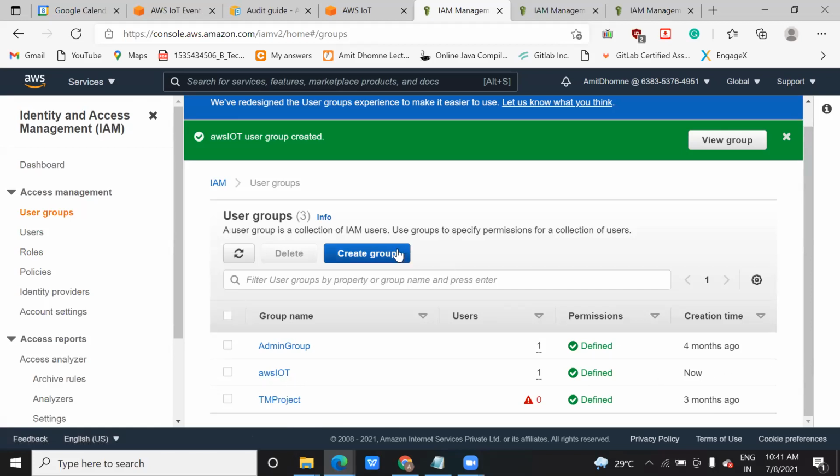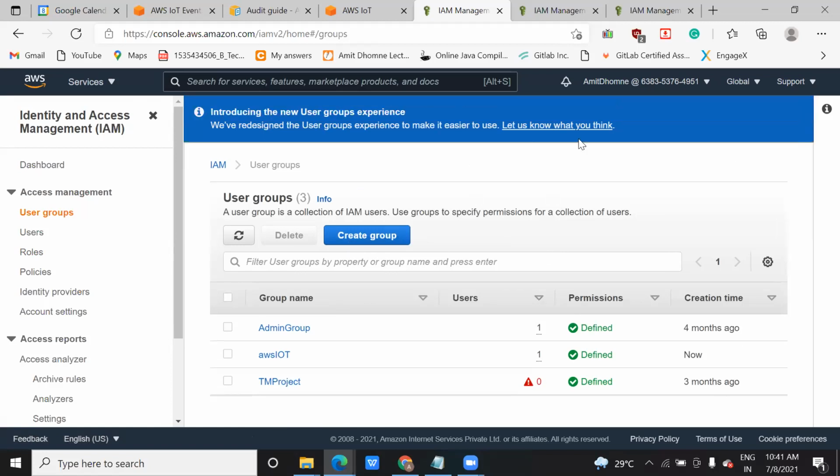Group means you have given this role to a set of users. As there was only one user because I am the admin, it was showing only my name. But when you are working in the industry, it might show two or three, like your colleagues' names. Based on that you can create a group also. Is it clear? Everyone knows how to create groups and all? Yes, Amit. Any questions on roles and creating groups? No questions. Okay.